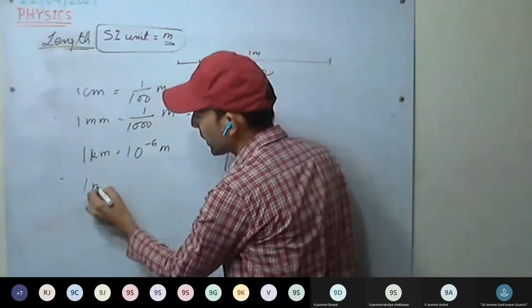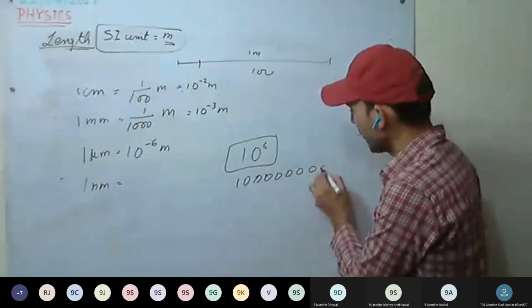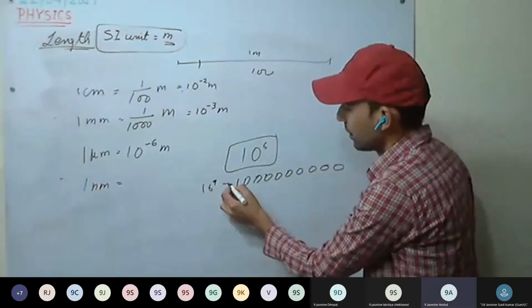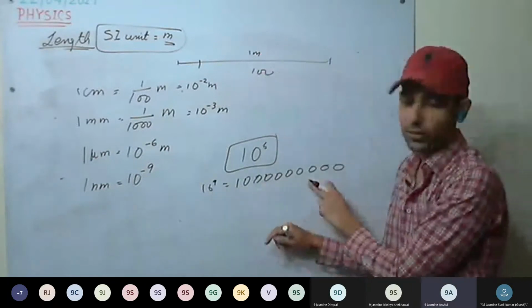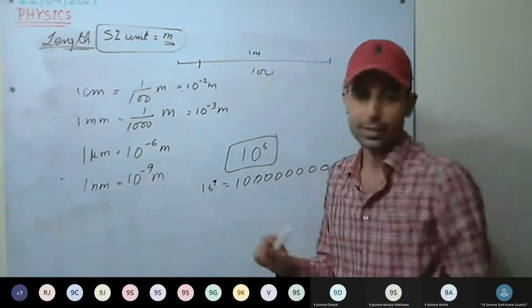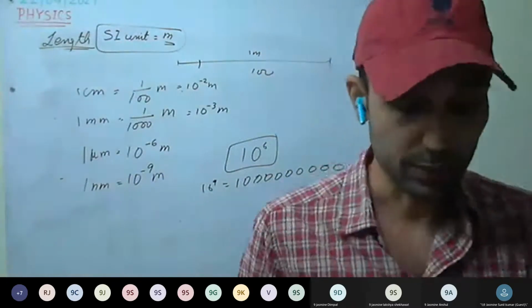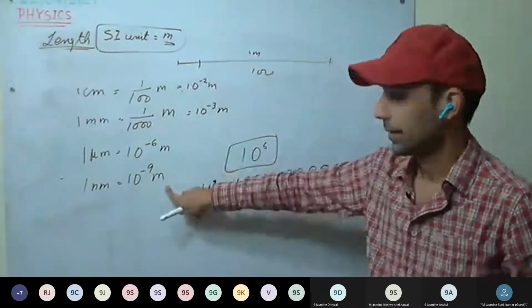Again, 1 nanometer. This time we divide into a billion parts, that is 10 raised to power 9 parts. It means 1 nanometer is equal to 10 raised to power minus 9 meter. These are smaller units to measure length.